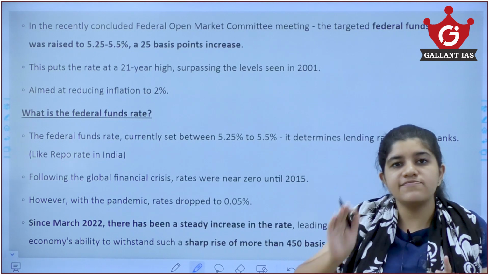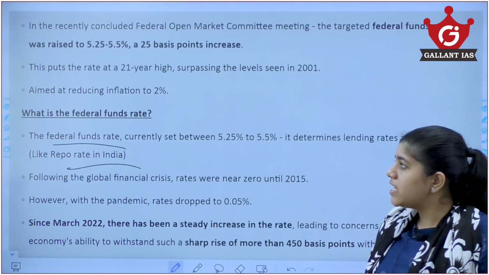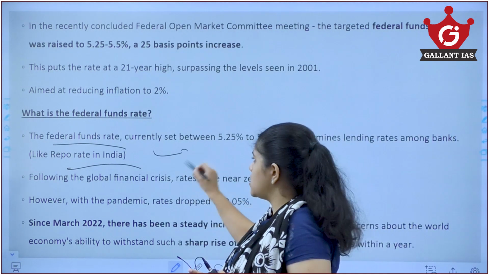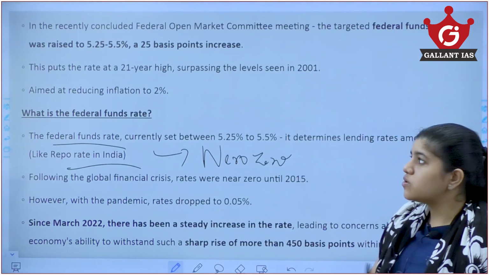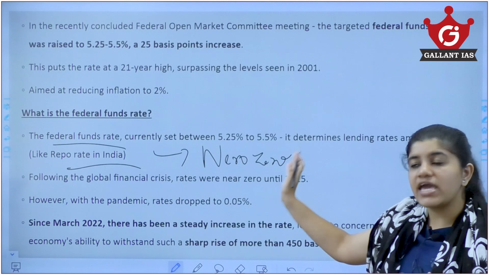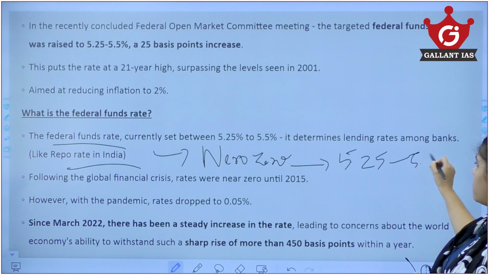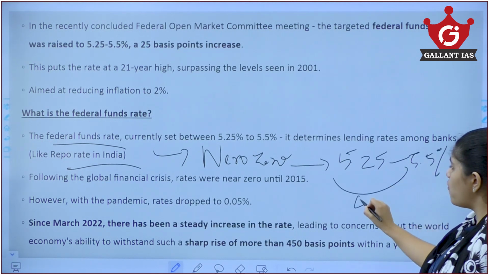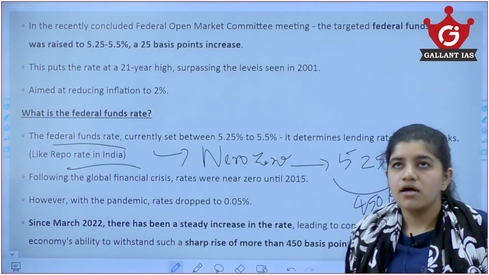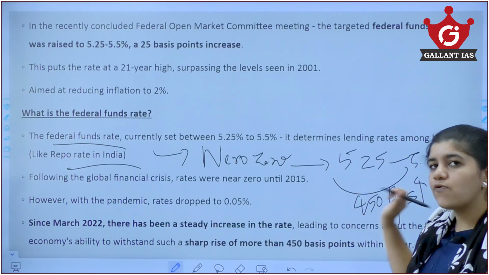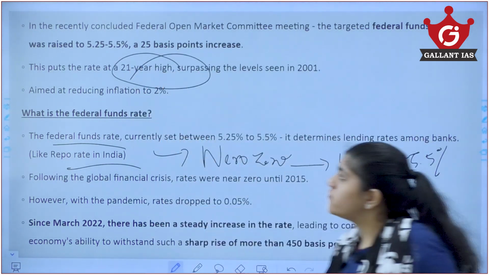In the case of the US Federal Reserve, the US federal rate is similar to the repo rate in India. So earlier the Federal Reserve rates were near to zero. Presently they have increased this near-zero rate to about 5.25 to 5.5%. Now this is about a 450 basis point increase just within a year. So that is what has been a concern here, because this 450 basis point increase within a year is the highest in the last 21 years.